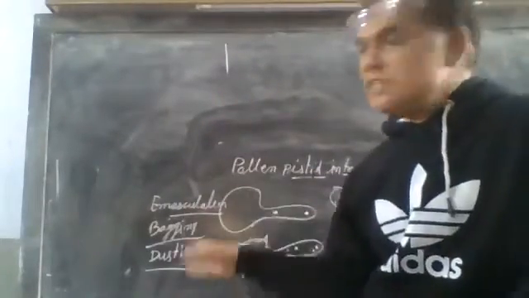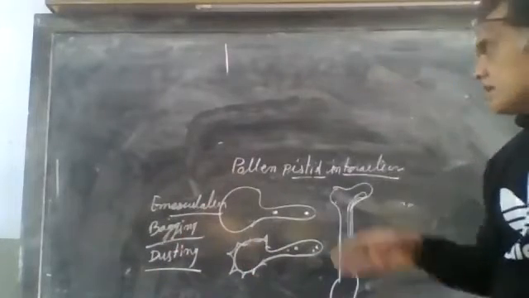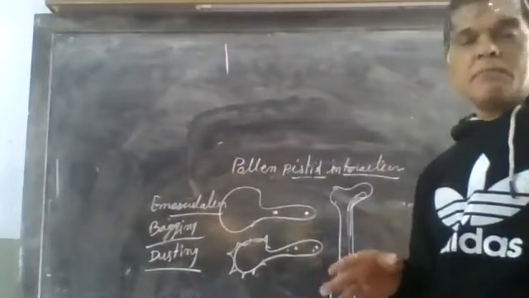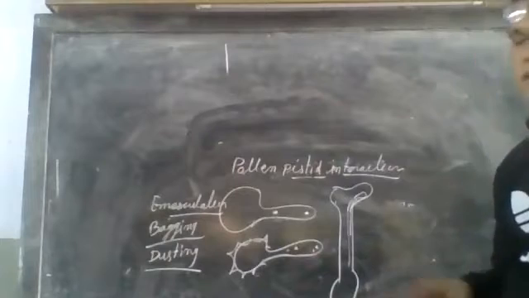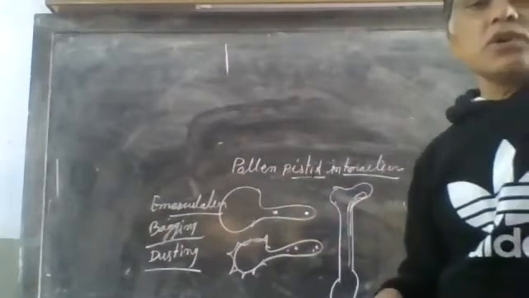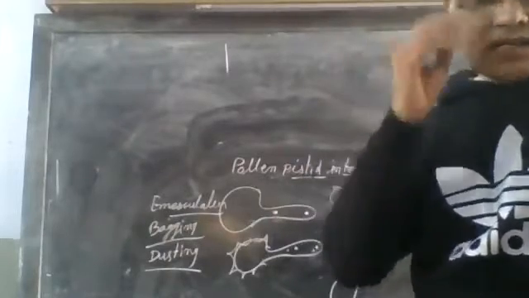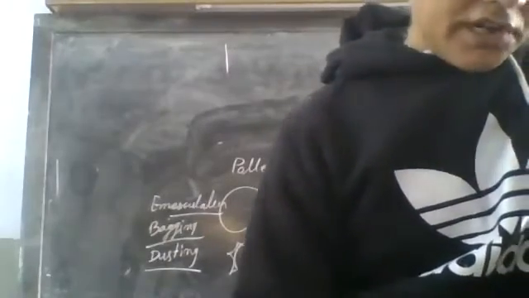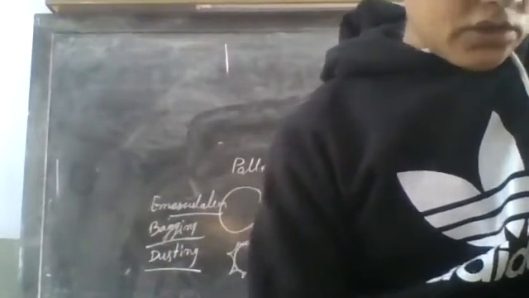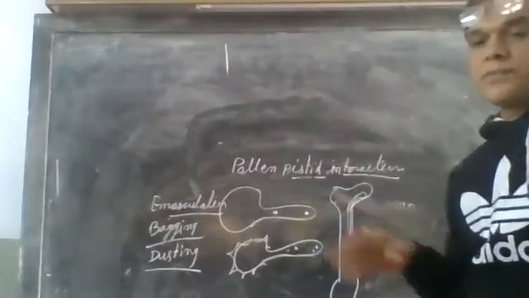So these are the three stages involved in artificial hybridization: emasculation, removal of the male parts; bagging, covering of the female emasculated flower; and third, dusting of the desired pollen grain on the female flower. These help in artificial pollination, artificial hybridization.